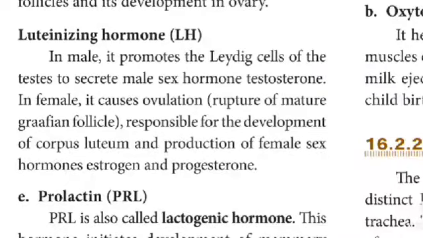Luteinizing hormone: in males, it stimulates the Leydig cells of the testes to secrete the male sex hormone testosterone. In females, it causes ovulation, rupture of Graafian follicles, development of the corpus luteum, and production of the female sex hormones estrogen and progesterone.